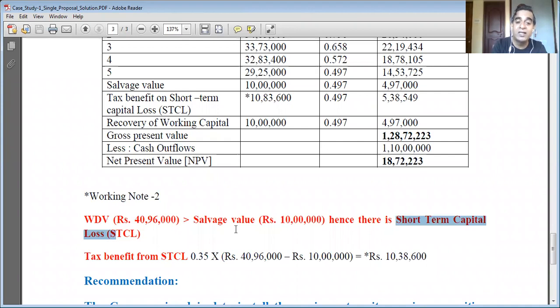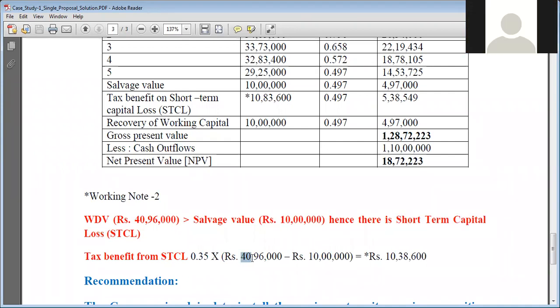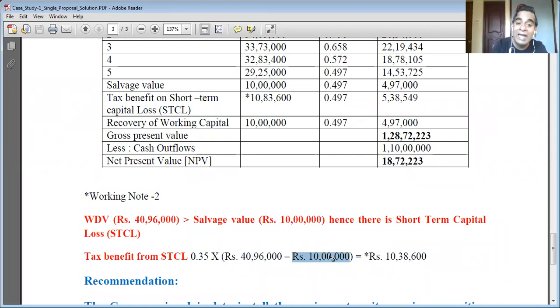Written down value 40,96,000 minus salvage value 10 lakh rupees is 30,96,000. So, non-commerce students, please pay attention. This company will incur a loss of 30,96,000 this year on the equipment. So the company need not pay tax on this transaction.